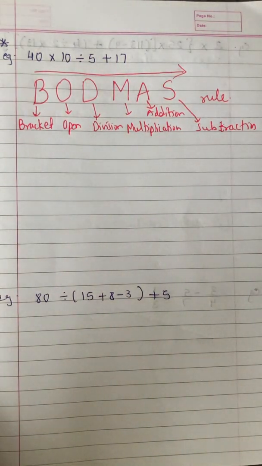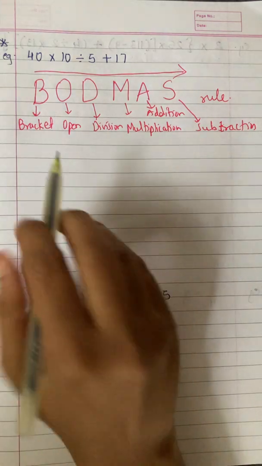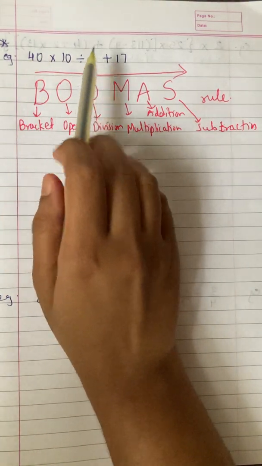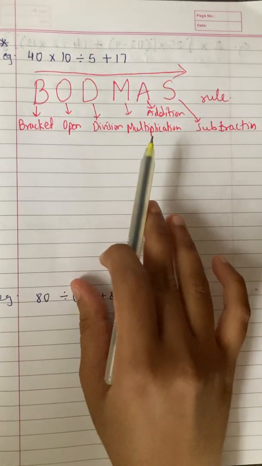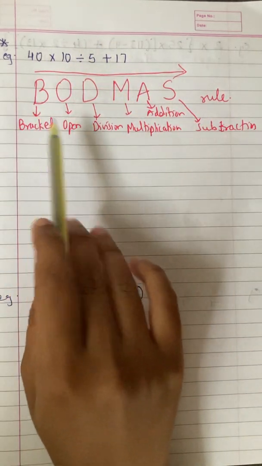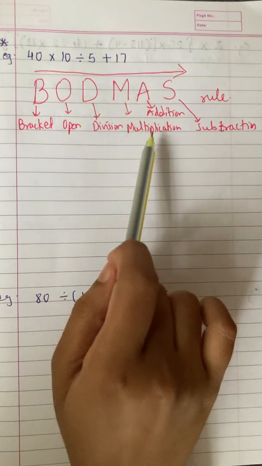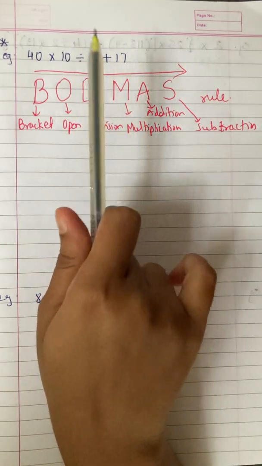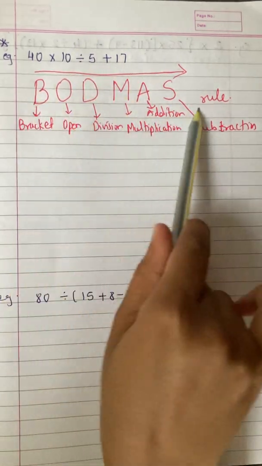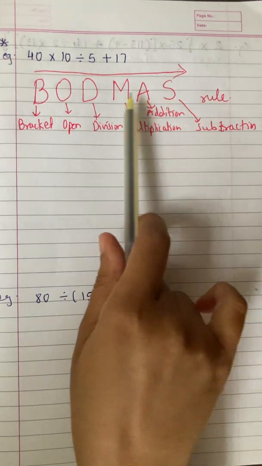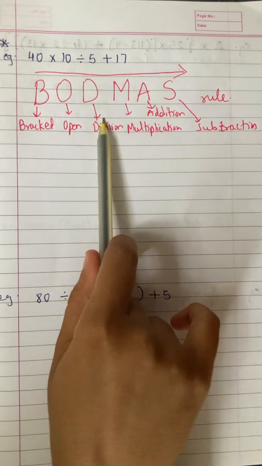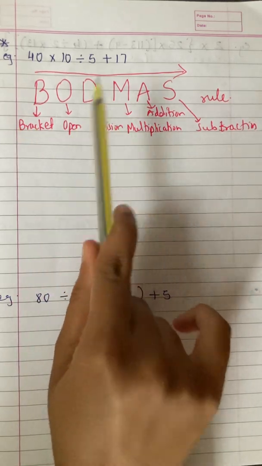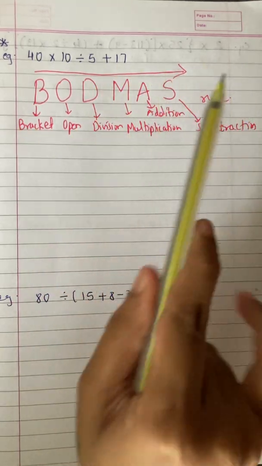So this is the rule that we follow while doing this type of calculation when multiplication, division, addition, subtraction, everything is given together. Which one to do first? If there is confusion about whether to do addition first, subtraction, or division, we have to follow Bodma's rule because that is the right rule. First check whether brackets are there or no. If there are no brackets, then you have to do first division, then multiplication, then addition, and then subtraction.